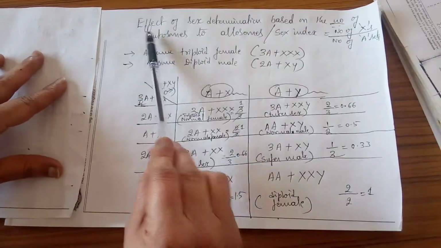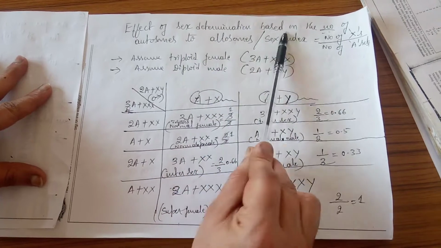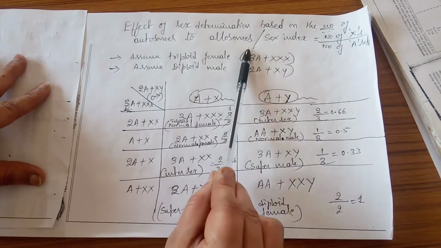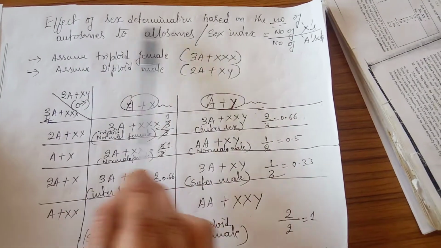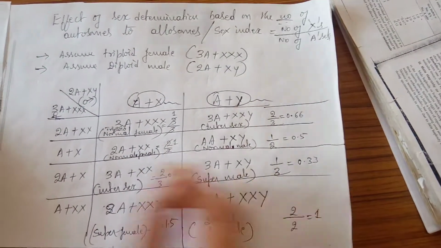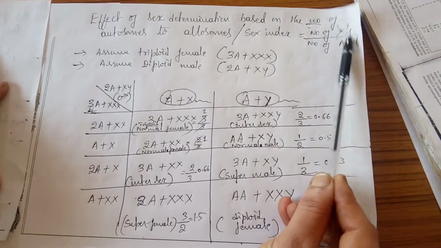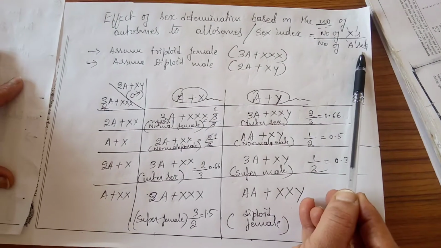Here we will just discuss the effect of sex determinants based on the number of autosomes to the number of allosomes. It can also be called the sex index. So here sex index is, as we have already discussed, nothing but the number of X chromosomes to the number of autosomes.